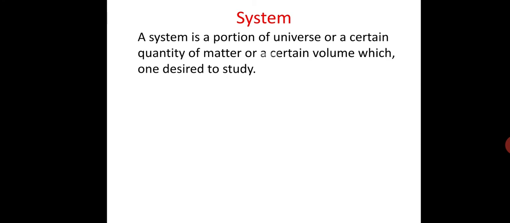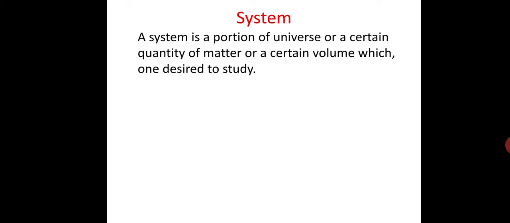definition. A system is a portion of the universe, or a certain quantity of matter, or a certain volume which one desires to study. The choice of a region is arbitrary and it is decided by the observer.